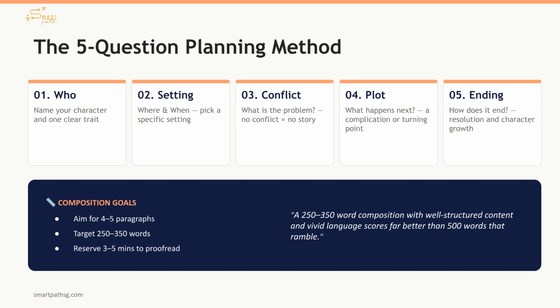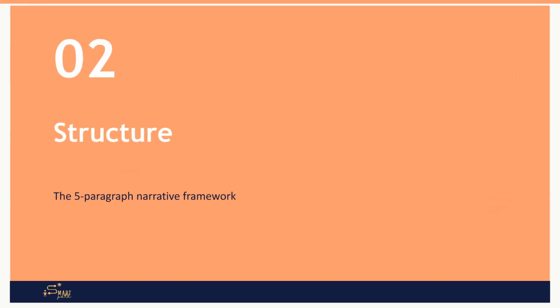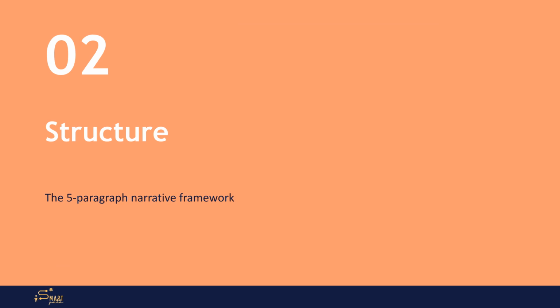Aim for 4 to 5 paragraphs, 250 to 350 words, and reserve 3 to 5 minutes for proofreading. Remember, quality beats rambling length. Section 2. Structure. Let's look at how to structure those paragraphs, what goes in each one, and what to avoid.